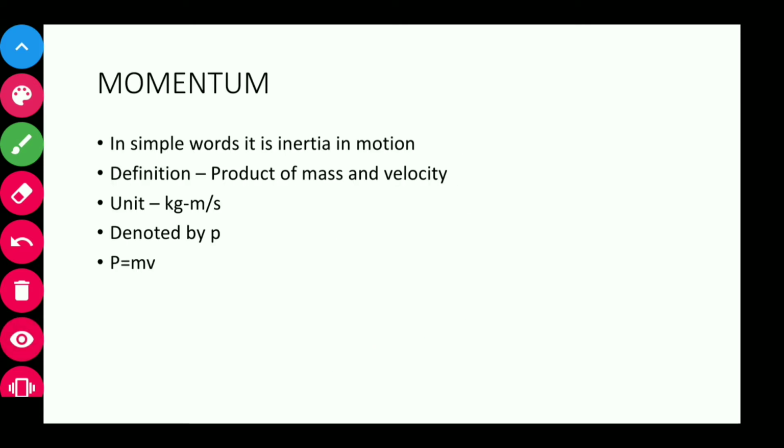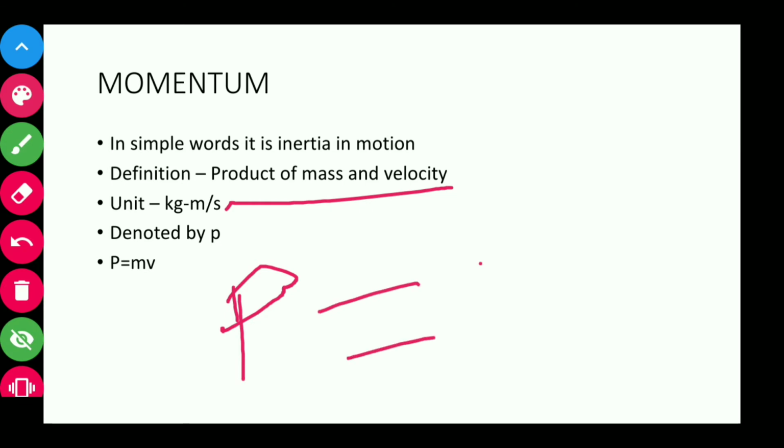The first topic that we are going to discuss is momentum. In simple words, it is inertia in motion. If you don't know what inertia in motion is, I have discussed that in my previous video. So go and check that video and then come. The definition of momentum is the product of mass and velocity. It is denoted by P, and P is equal to m into v.